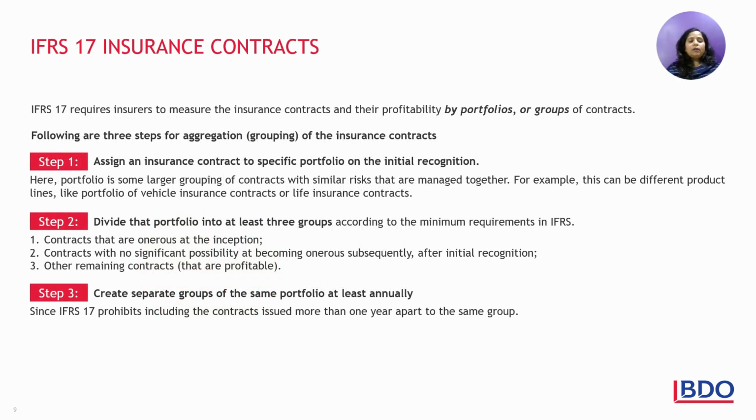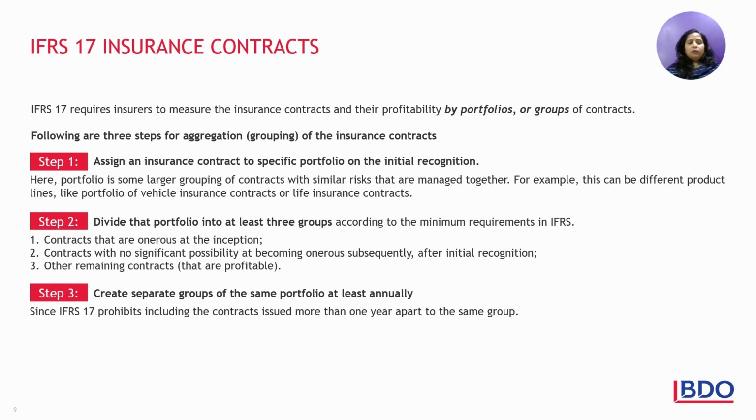This is a very basic way of looking at the aggregation or accounting of IFRS 17 insurance contracts. How do we want to proceed step by step? One, we have to separate the insurance contracts and their profitability by portfolio and group of contracts. We get into three steps of aggregation or grouping of insurance contracts, for simplicity.